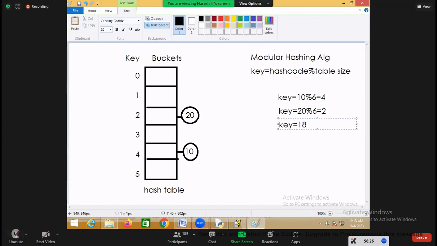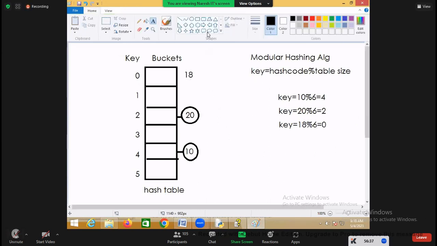I want to add 18. 18 mod which one? 6. What is the remainder? 0. Where does this 18 get added? First location. This 18 is added in which location? First location.